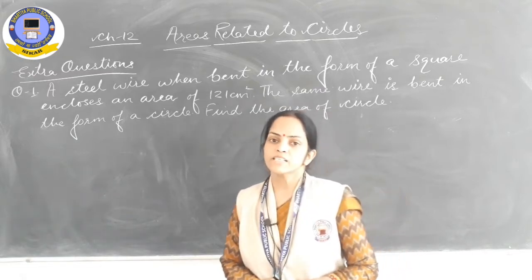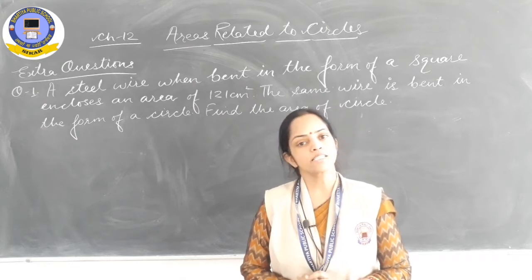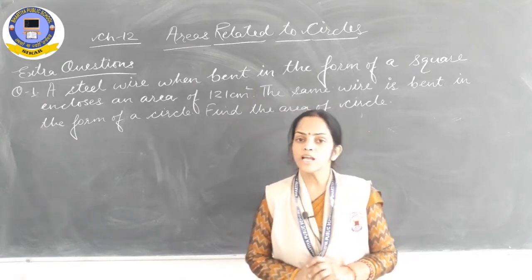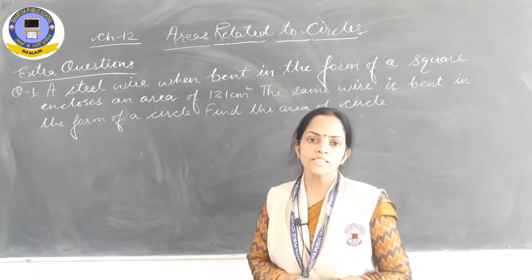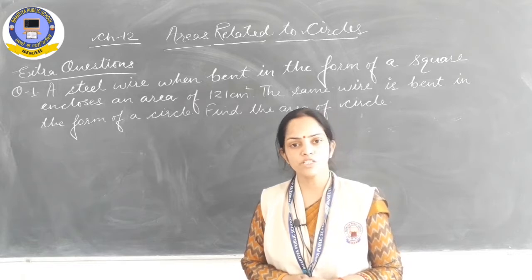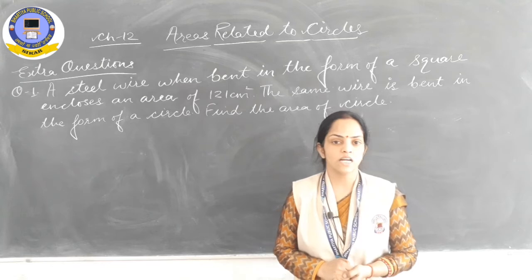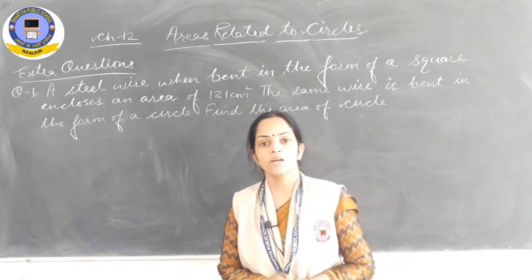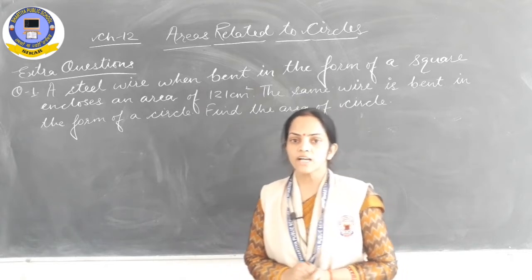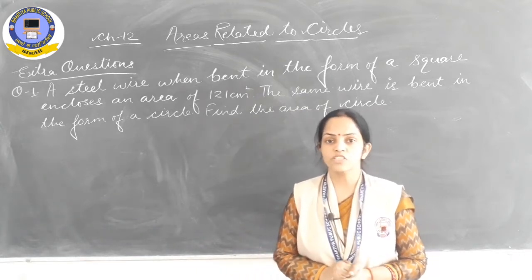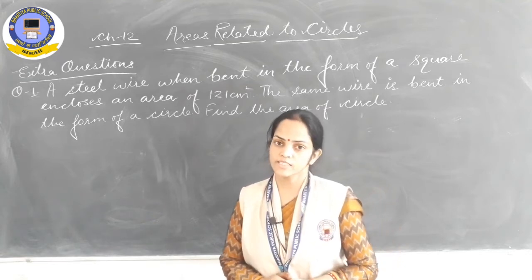In our previous classes of chapter number 12, areas related to circle, we had studied the concept based on area and circumference of circle as well as semicircle. In today's class we will study some extra questions based on the same concept. From tomorrow onwards we will start a new topic, how to find out area of sector and segment of a circle. So in today's class we will study some questions based on circumference and area of circle which may come in your exam.